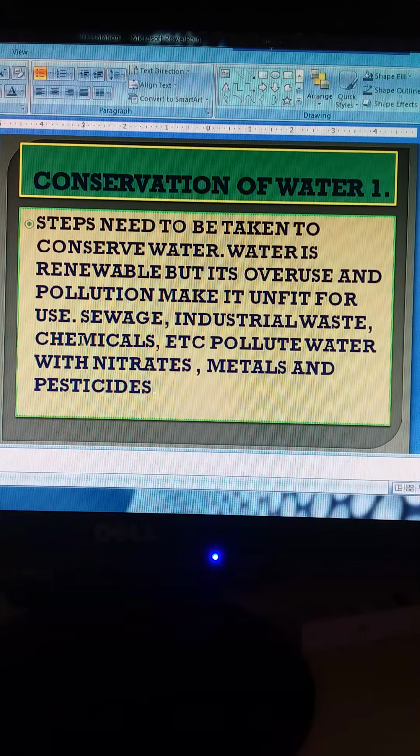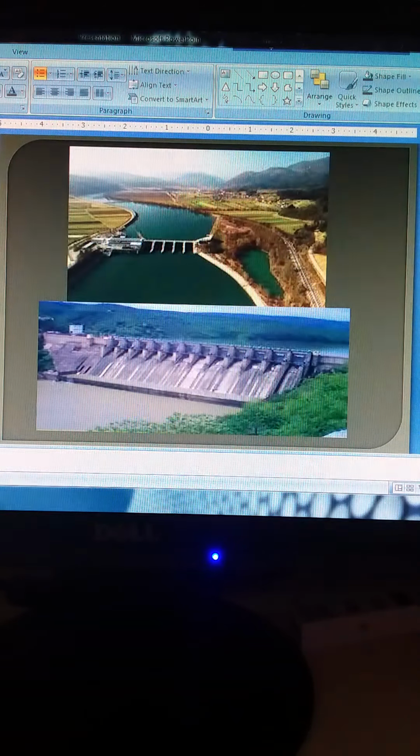This waste pollutes the water with nitrates, metals and pesticides. So water gets polluted. If we do a proper treatment of water, in time, it may cause a water availability in amount for the people's purposes.